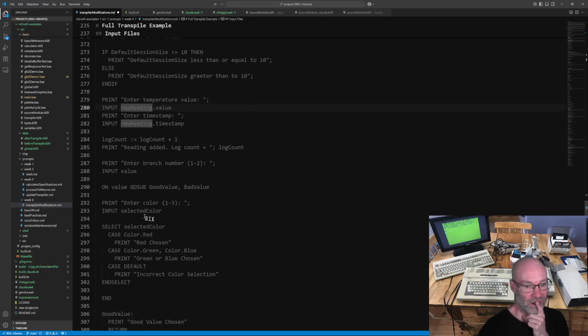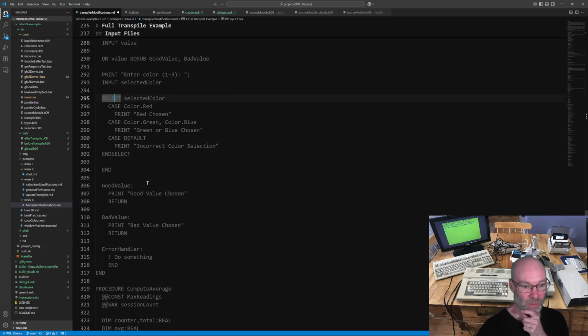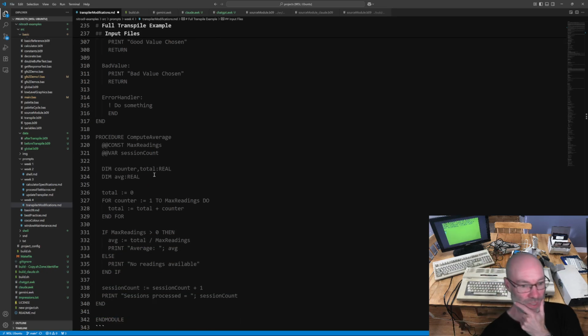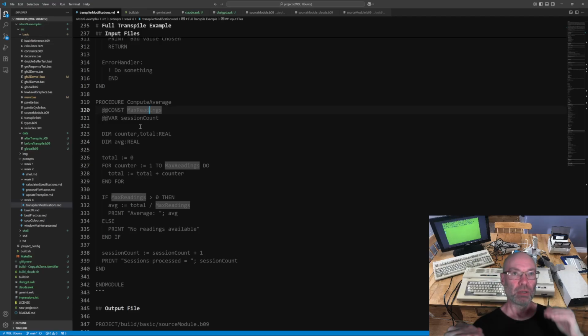And then I added in an on value go sub, good value, bad value, and put labels down here. And then I have a select case example. In this one, I had two procedures just to show what it looks like, because I want to have the same const in both, so I want to make sure it's doing it in every procedure in the listing.